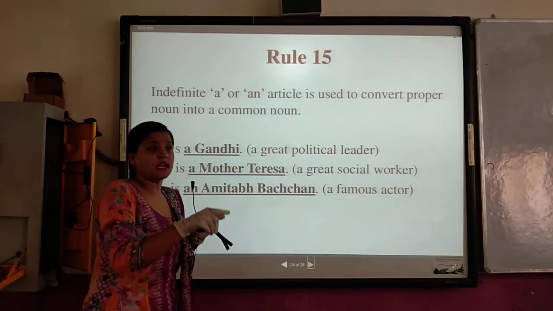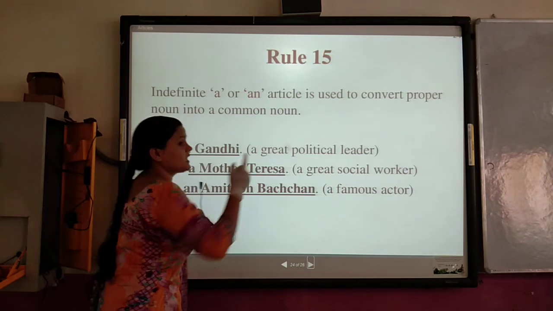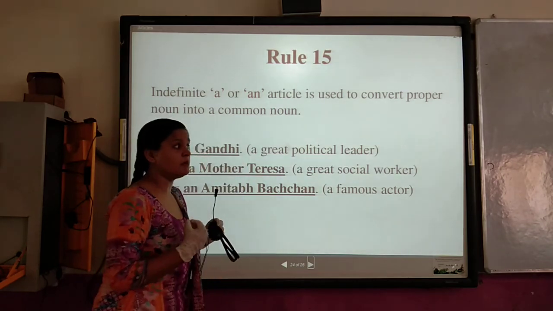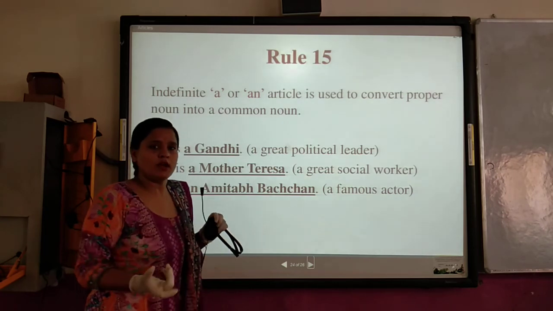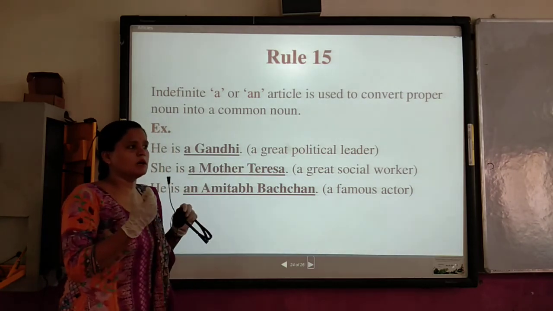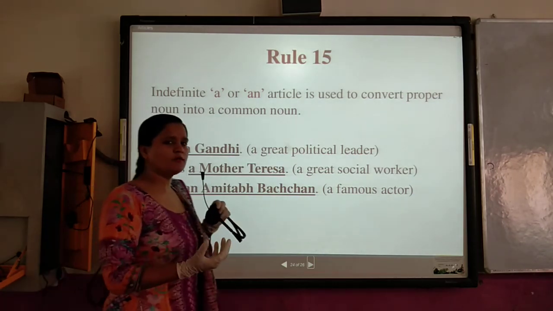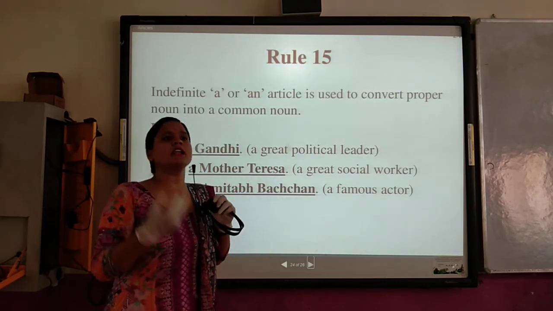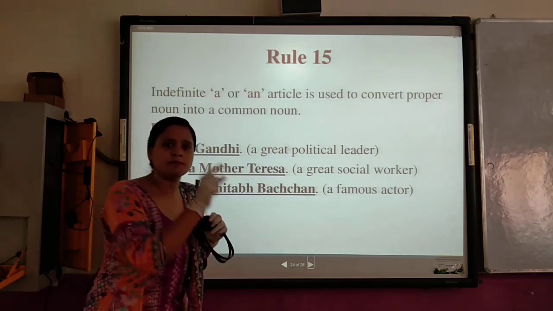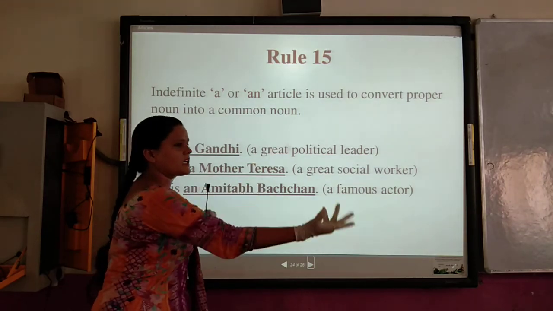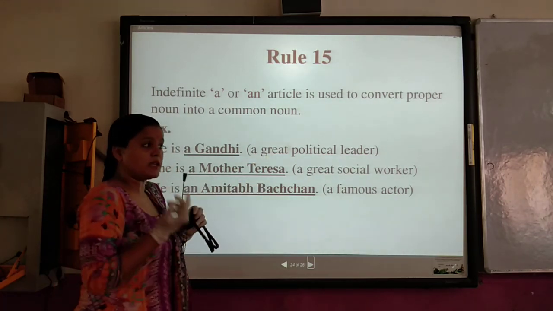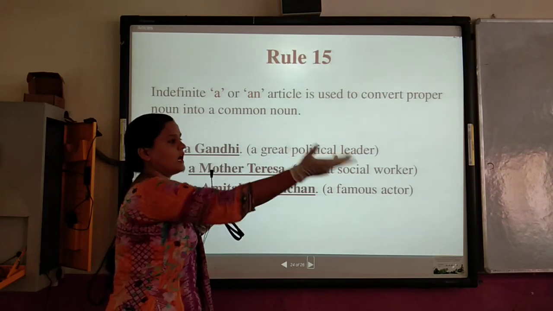That's why he says he is a Gandhi. It means he fought for the truth, for non-violence. That's why we are giving that adjective to that person. Understood? If somebody acts like Mahatma Gandhi, we can say that he is a Gandhi.